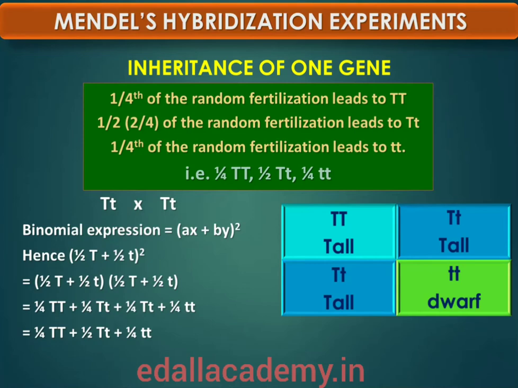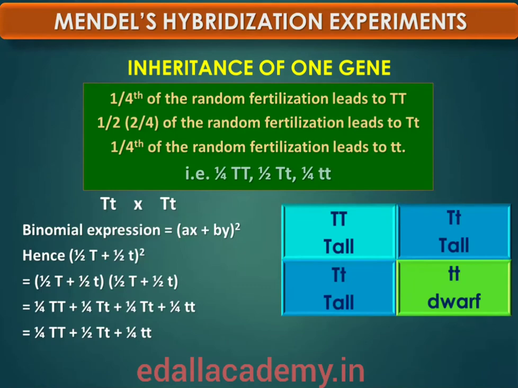Hence, within the genotypic pair capital T small t, only one character, that is capital T, tall, is expressed. Hence, the character capital T or tall is said to dominate over the other allele, small t or dwarf character.